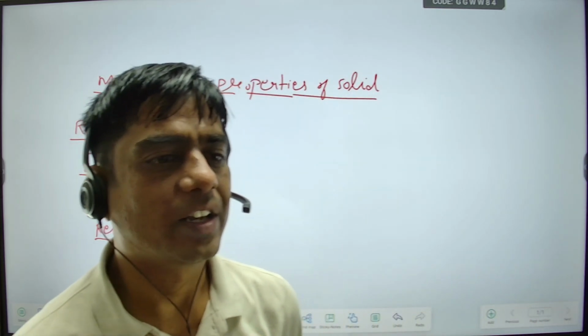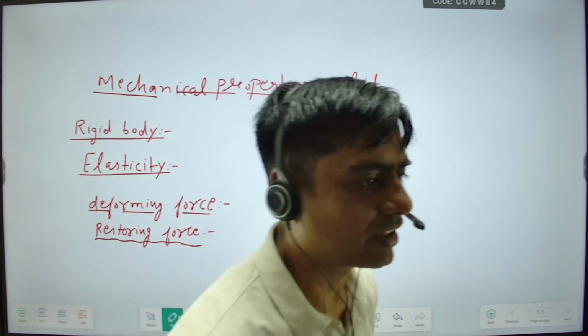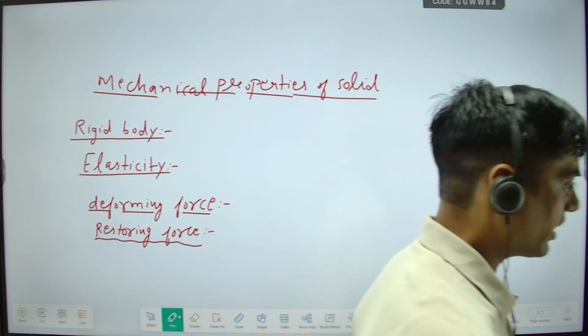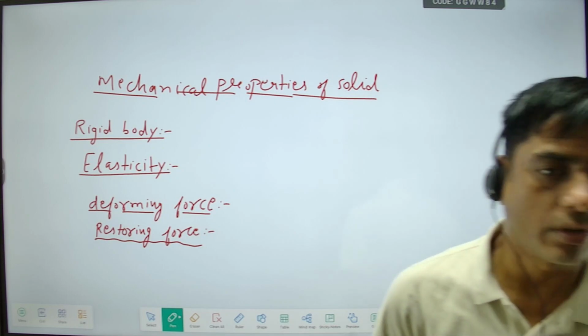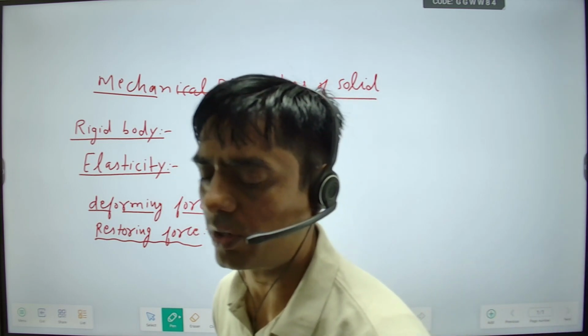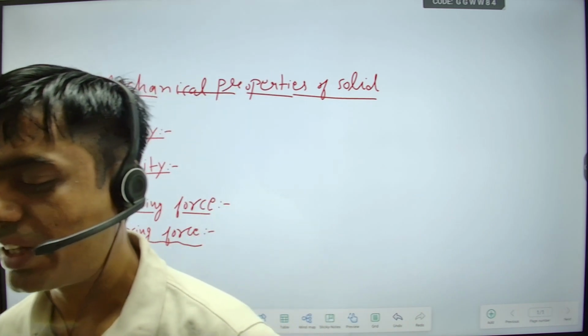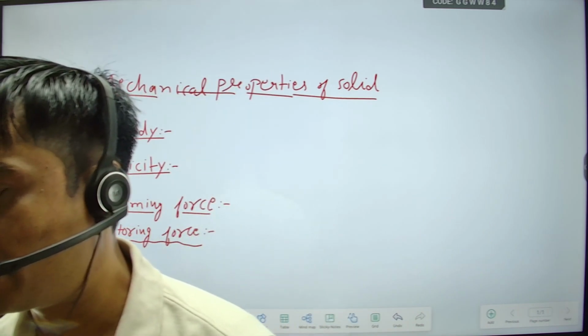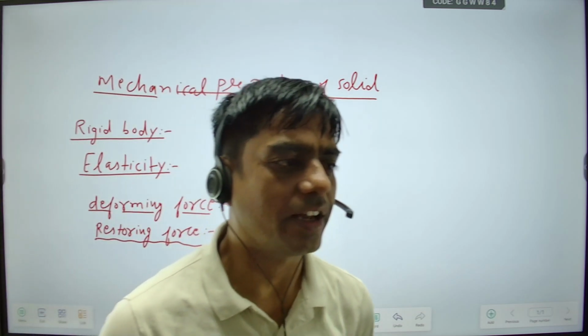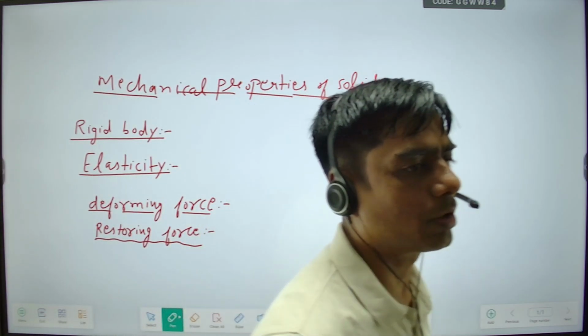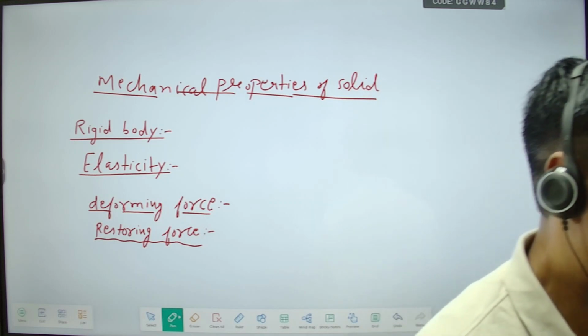So any object which regains its original shape after removal of external force or deforming force is known as an elastic substance, and this property is known as elasticity.